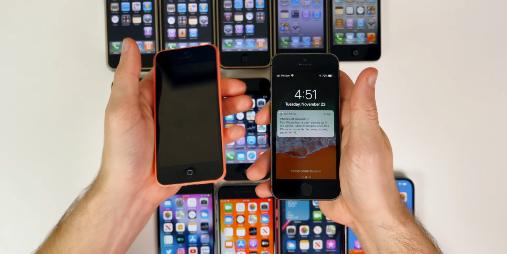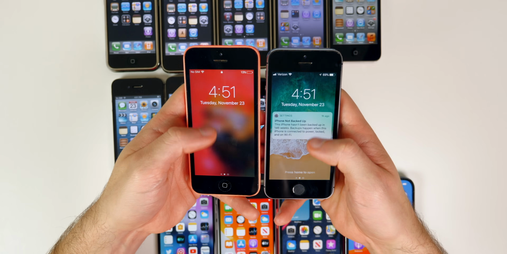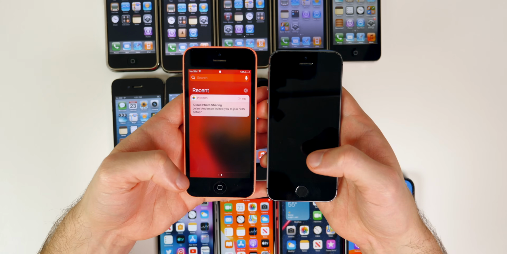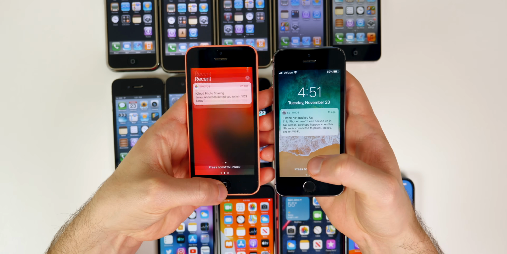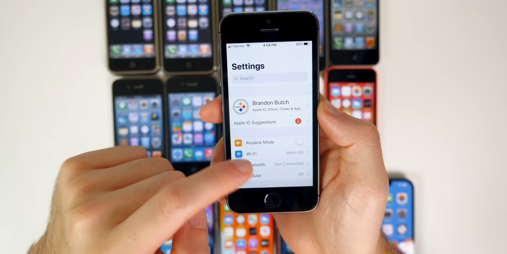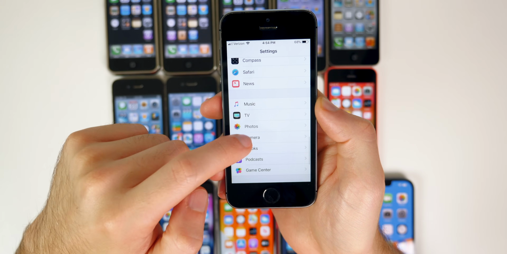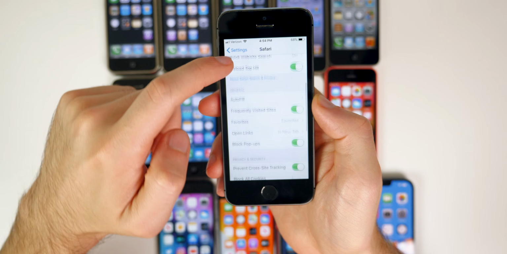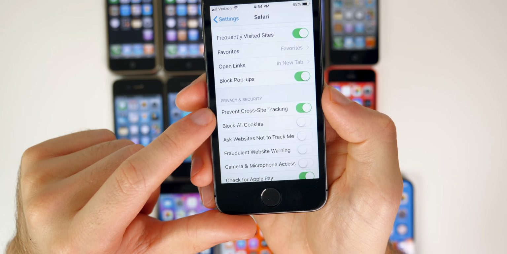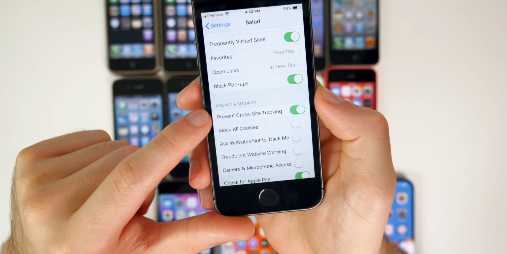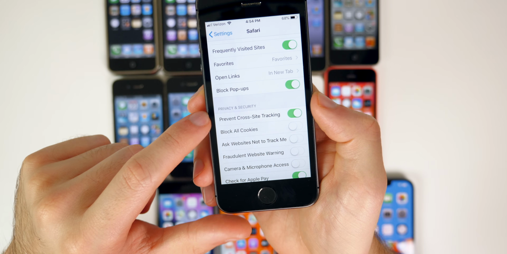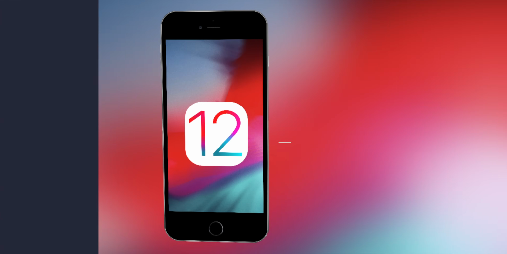Even on the lock screen as well, we have some changes. So if we lock the phone and go to the lock screen right here, there are some changes here as well, because now the notifications just show up right here instead of having to swipe down while on the lock screen like you had to with iOS 10. We got the Files application for the first time, and then also a pretty big feature in iOS 11 is inside of our settings. If we go down to Safari right here and then go down, you can see that we got the Prevent Cross-Site Tracking feature for the first time on the iPhone. So this would prevent sites from tracking you across your phone and onto different websites. So this is a pretty big feature when it came out for your privacy.